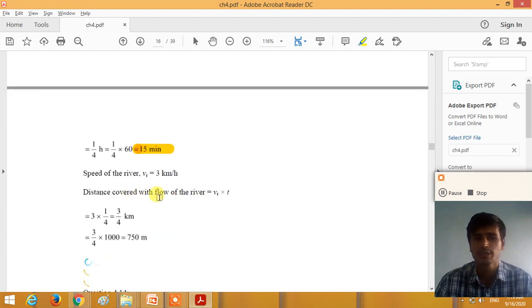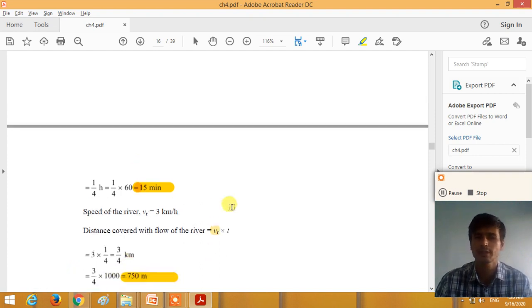So the distance covered with the flow of the river is the velocity of the river water into the time, 15 minutes. So the horizontal distance covered by the man at the other end of the river is the velocity of the river into the time taken to reach that distance. Here the velocity of the river is 3 km per hour and time is 1 by 4 hour. So the distance covered with the flow of the river, in the direction of the flow of the river, is 3 into 1 by 4, 3 by 4 kilometer. So 3 by 4 into 1000, we get 750 meter, right?